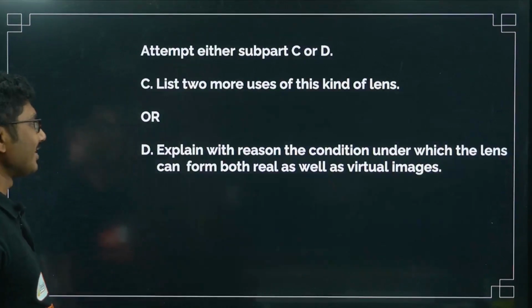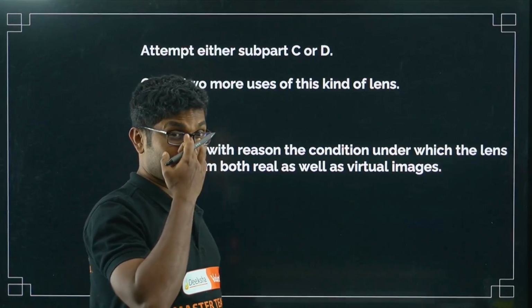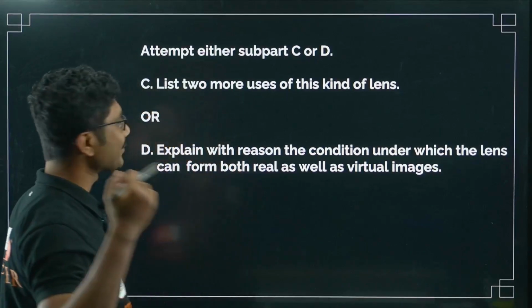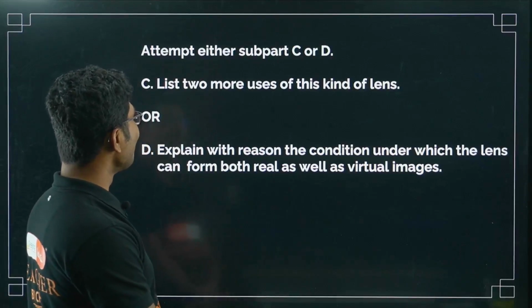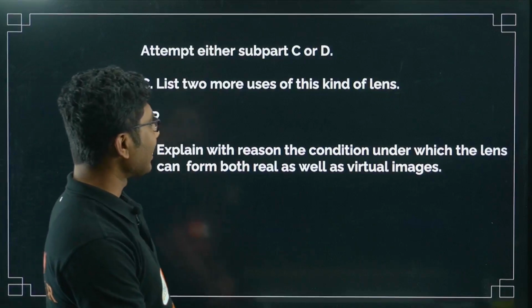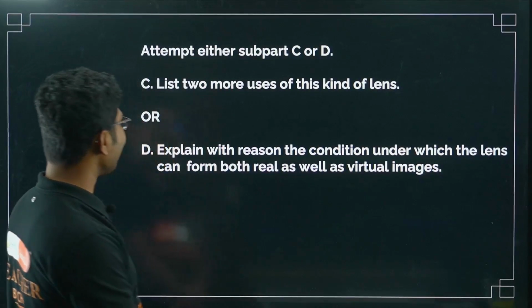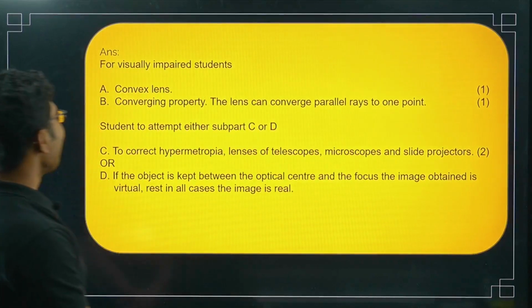Very interesting question. Actually, this is the easier question, right? This is a case-based question, and the previous one was also a case-based question, but this is slightly easier. Attempt either subpart C or D. List two more uses of this kind of lens. Explain with reason the condition under which the lens can form both real as well as virtual images. So let's see the answer.